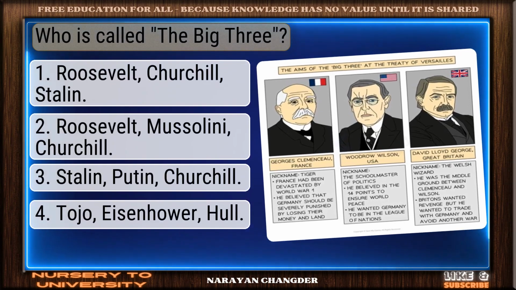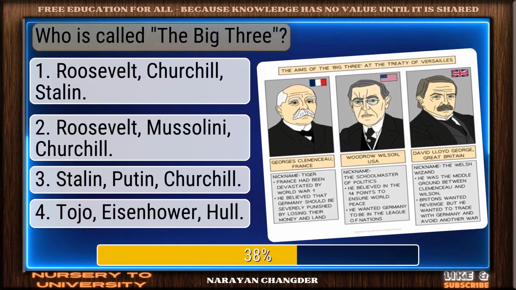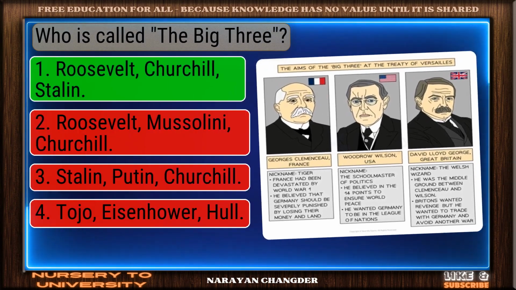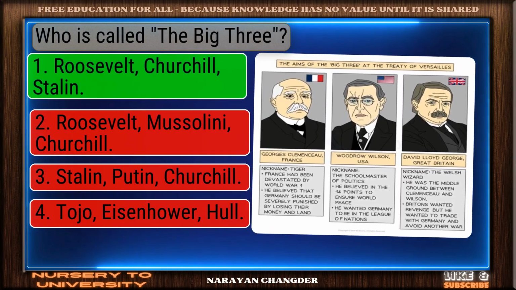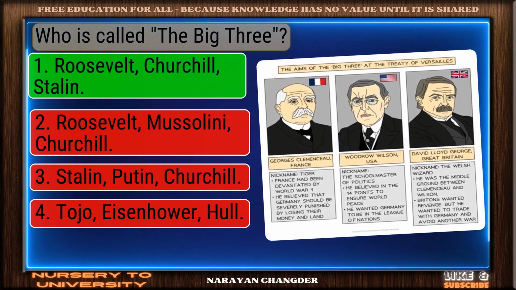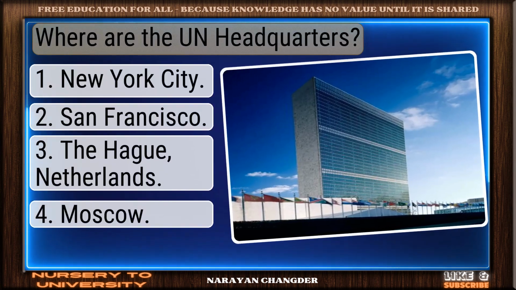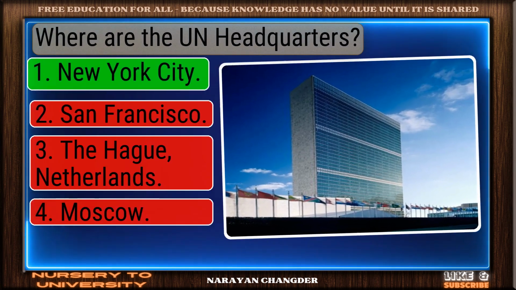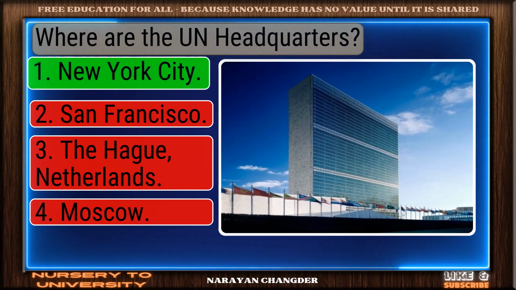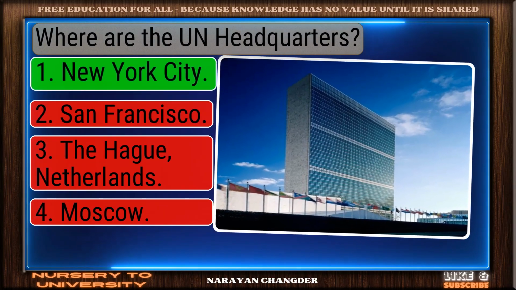Who is called the Big Three? Good job. Your answer, Roosevelt, Churchill, Stalin works well here. Where are the UN headquarters? Great thinking. New York City is the right choice.